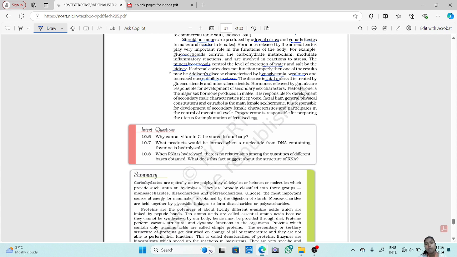Now hormones released by gonads. Gonads are testes for male and ovaries for female. They are responsible for the secondary sex characters.